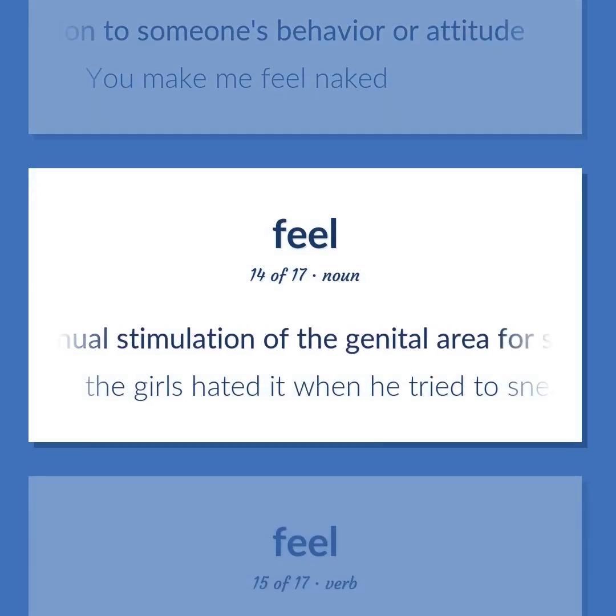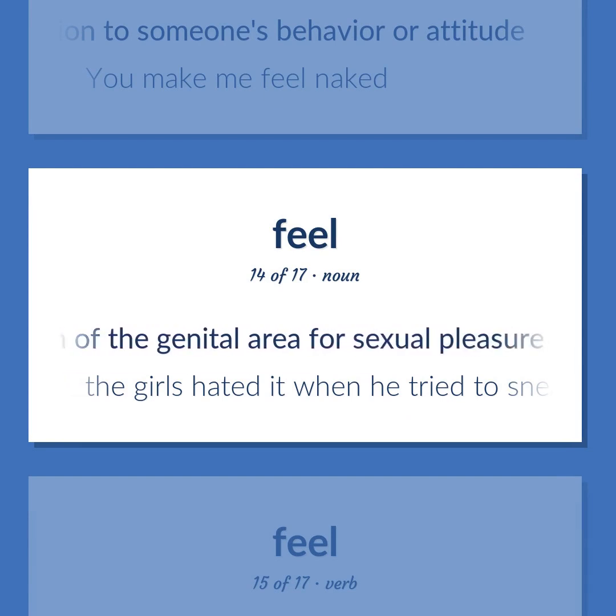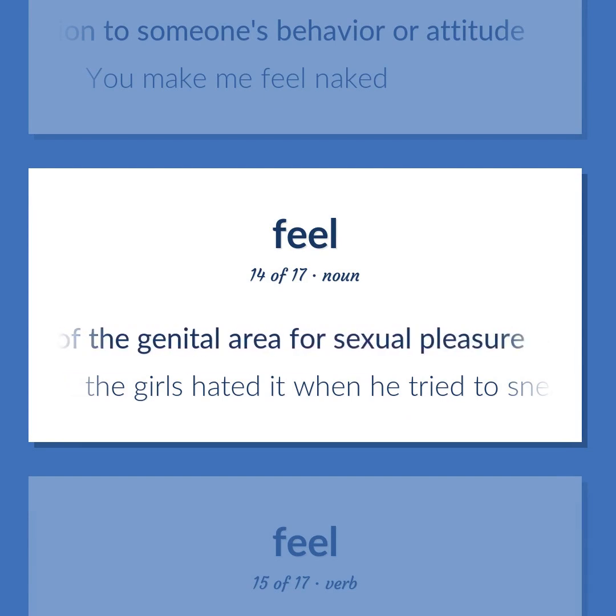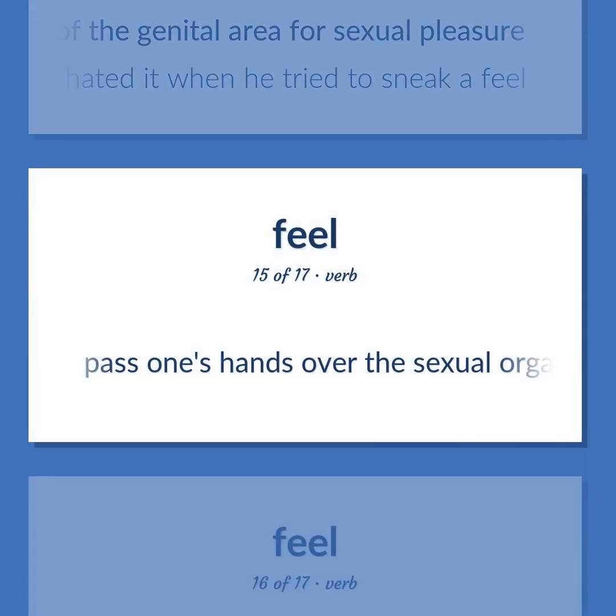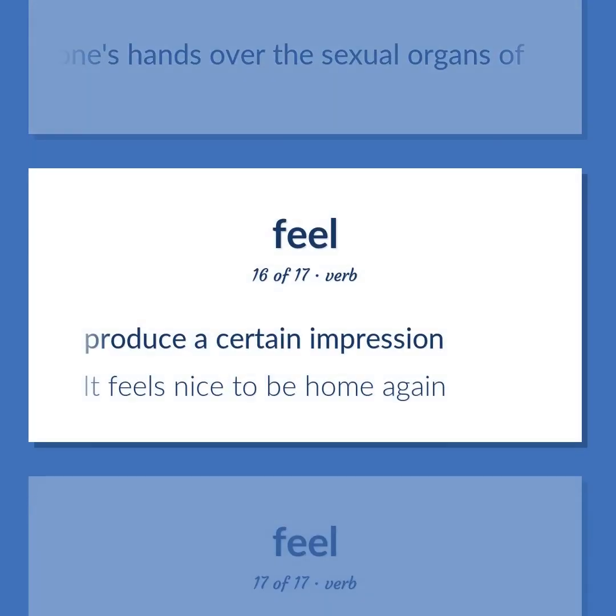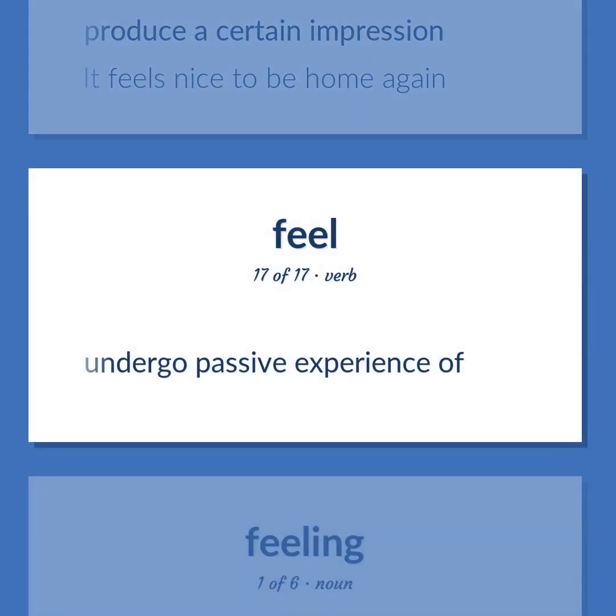Manual stimulation of the genital area for sexual pleasure. The girls hated it when he tried to sneak a feel. Pass one's hands over the sexual organs of. Produce a certain impression. It feels nice to be home again. Undergo passive experience of.